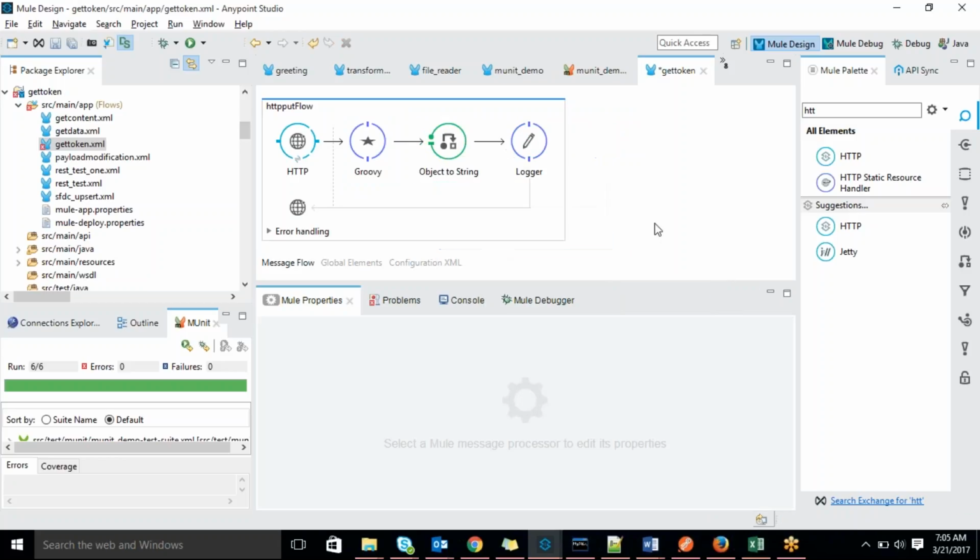Suppose we have to find an alternative to get out of that requirement, right? If the HTTP connector is not working, there is another alternative. We have a Groovy script, we have a Java transformer, we have a Java component. Which one is suitable, you have to go for that. Then you have to finish that requirement. That way you have to work on it.